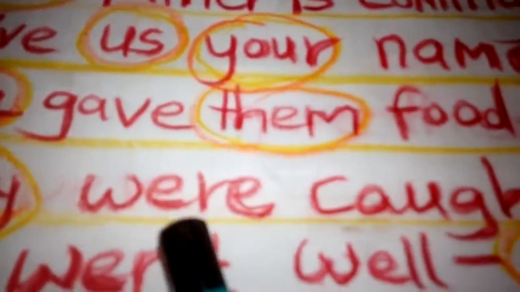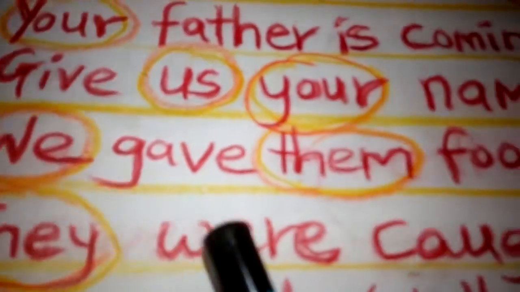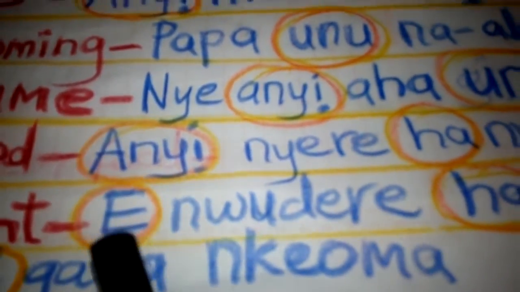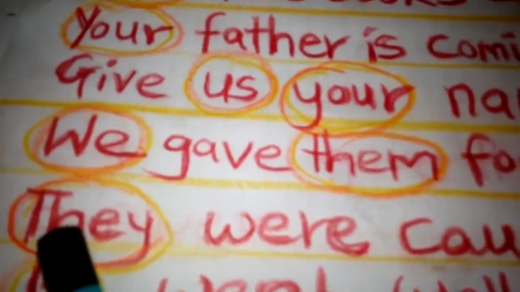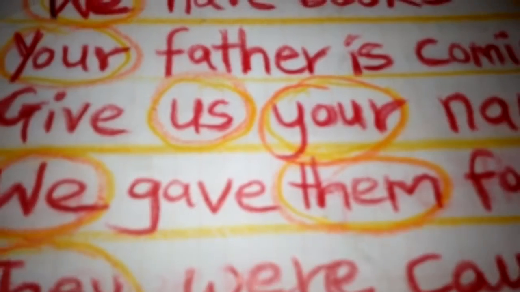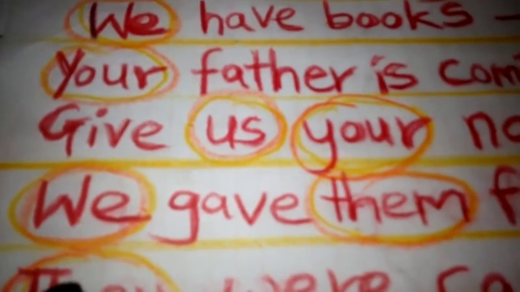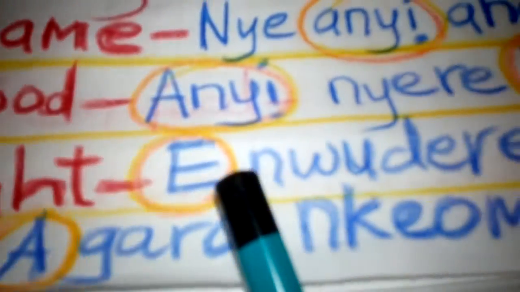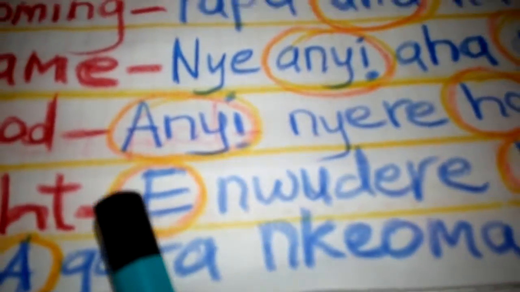They were caught. So, you see, in English you can get this as a plural pronoun. But in Igbo language, it is still the same a.